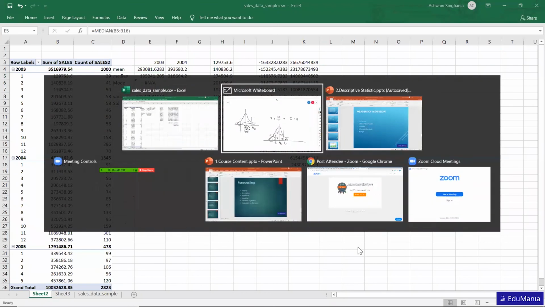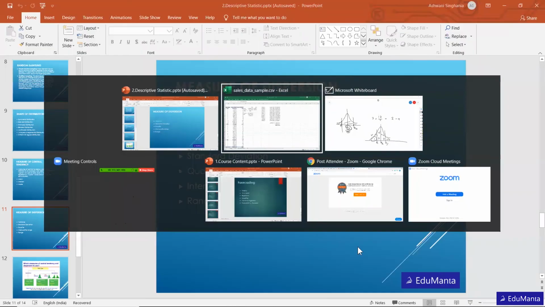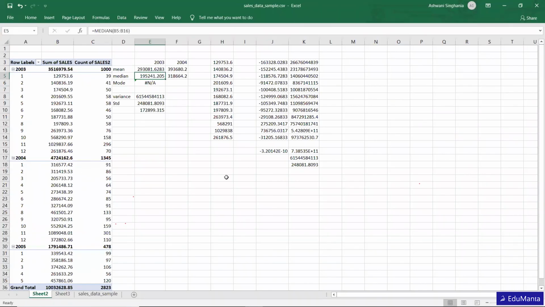Okay. And then finally there is range. So range is a very simple thing. You just need to get the maximum value in the data set. So in this case, the max for year 2003 is this, and the minimum value in the data set is this. So the difference between the maximum and the minimum will be the range. So this is the range of this particular 2003 data set.